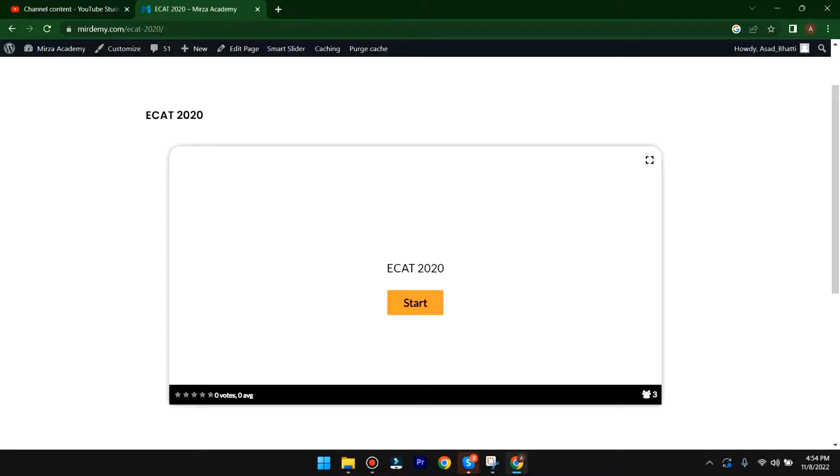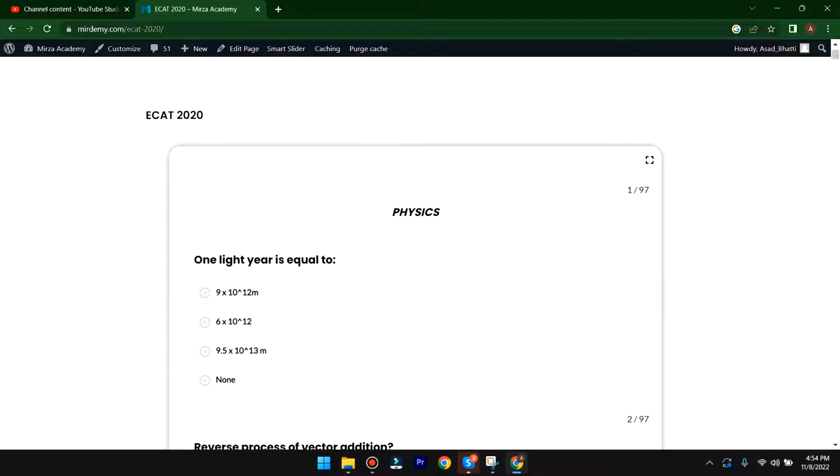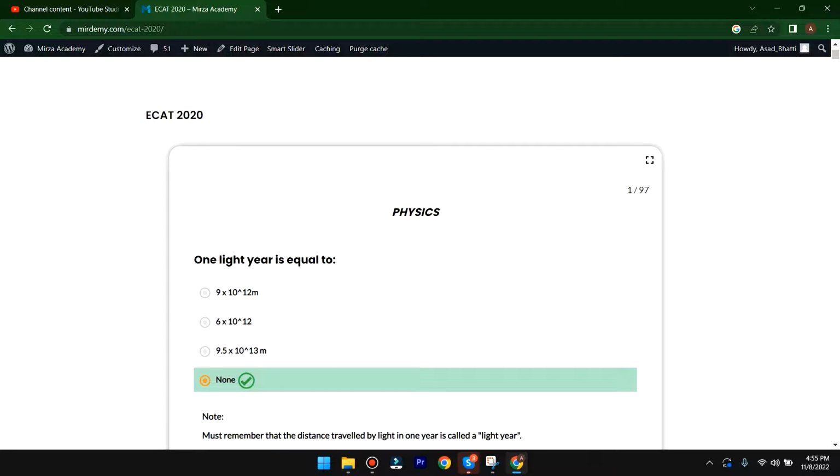Hey guys, today I am going to solve the ECAT 2020 physics section. So let's start. In the physics section of ECAT 2020, the first MCQ: one light year is equal to... Here, none of the options is correct.